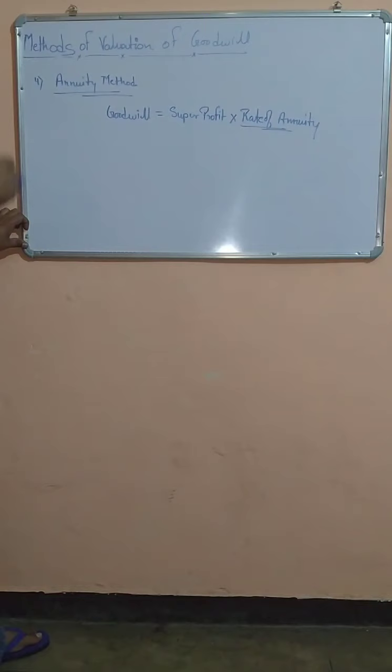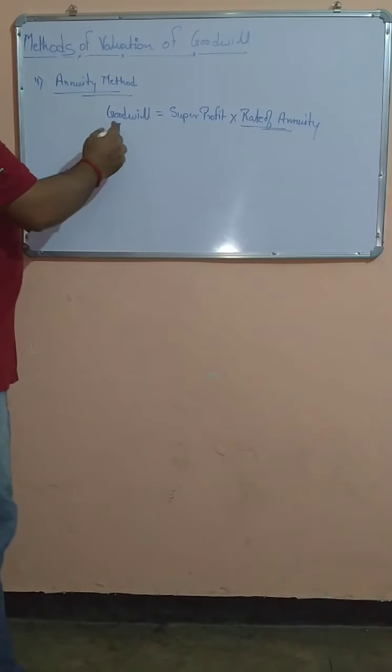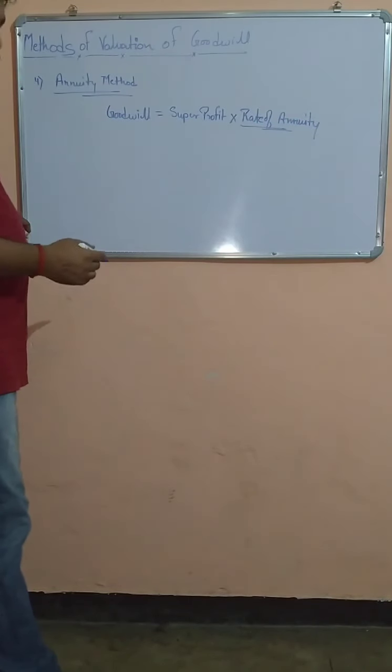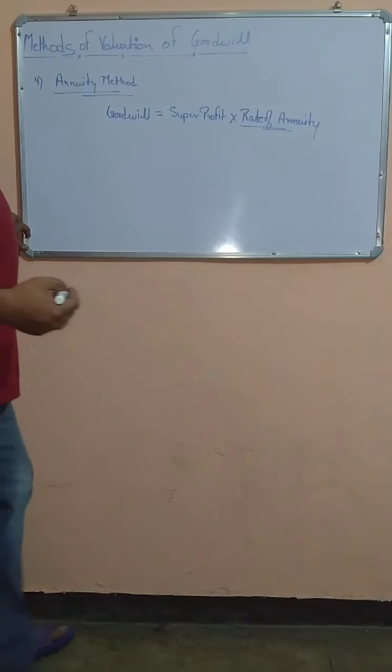The fourth method is annuity method. Before telling this, I would like to tell you one thing, that this is not in the course as per the CBSE syllabus, but still I am telling you. Annuity method is goodwill equals super profit, calculated the same way as before, multiplied by the rate of annuity. The rate of annuity is given in the question.